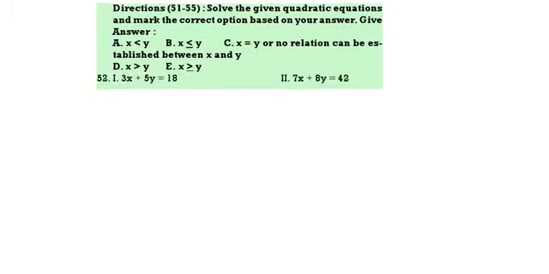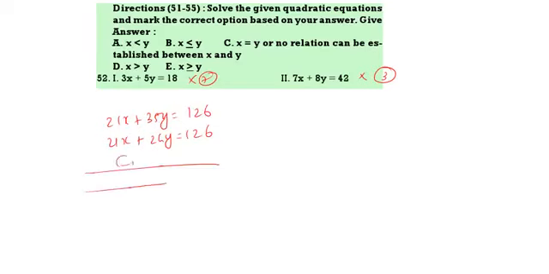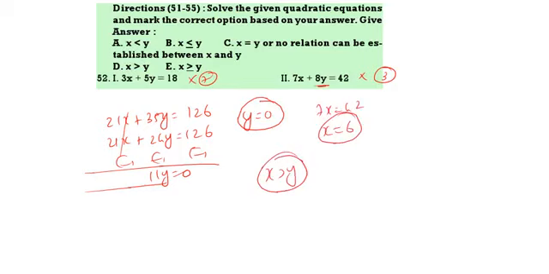Next, 3x plus 5y is equal to 18. 7x plus 8y is equal to 42. This one multiply with 7, this one multiply with 3. Then it becomes 21x plus 35y is equal to 126, and 21x plus 24y is equal to 126. Now do the minus. So we are going to get 11y is equal to 0. That means y value 0. Keeping y value 0 here, if you substitute, 7x is equal to 42, x value 6. So x is greater than y. Next question.